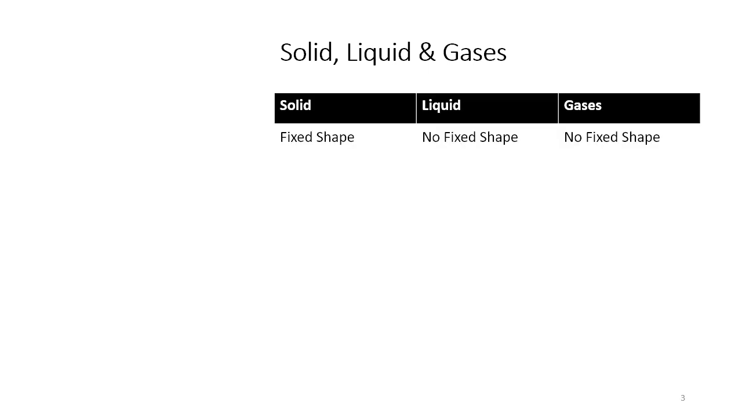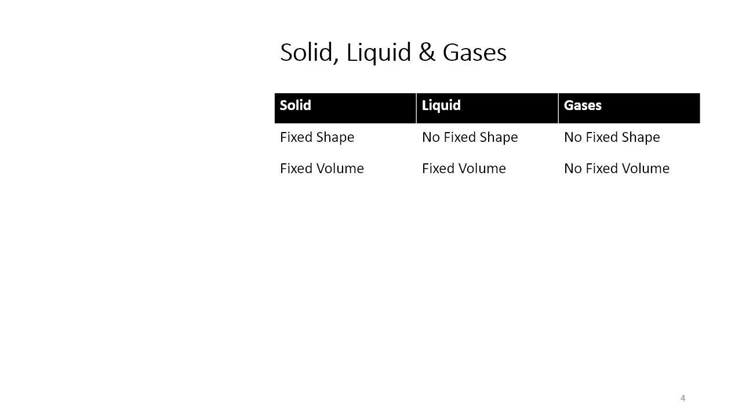Based on physical appearance, we can say solids have a fixed shape. However, liquids and gases do not have a fixed shape. If we put the liquid and gases in different containers, they take the shape of the container. Solids and liquids have fixed volumes, but gases don't have a fixed volume. If I take the gas in a container, the gas will take the shape of the container and the molecules will completely fill the container.